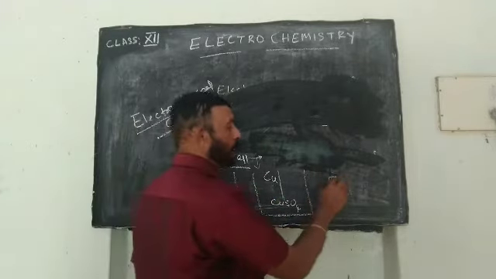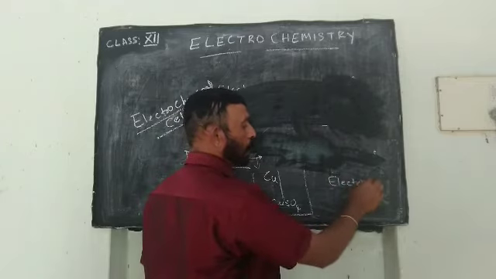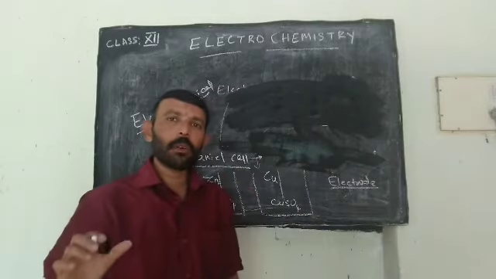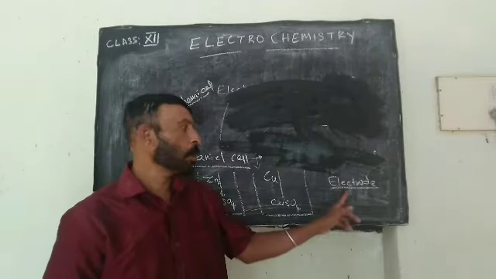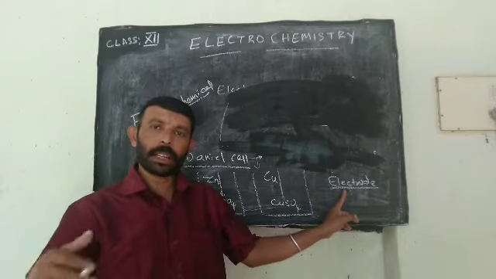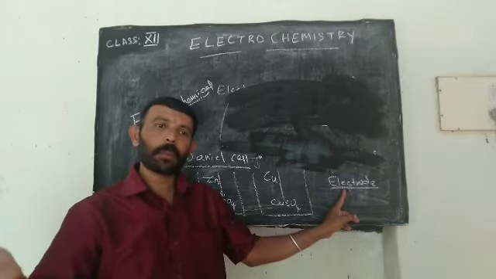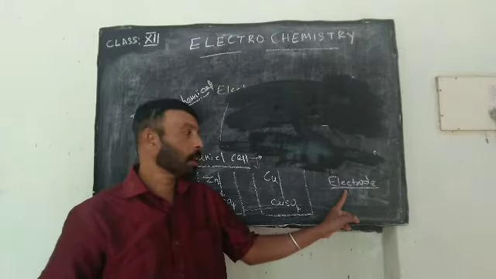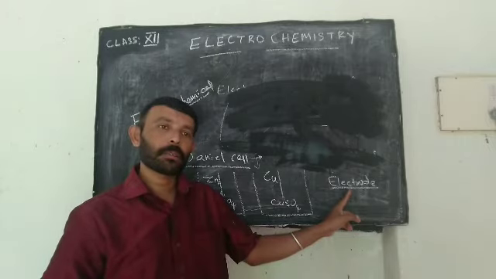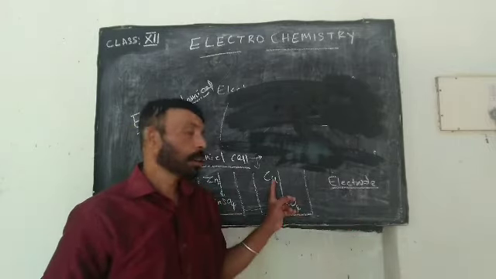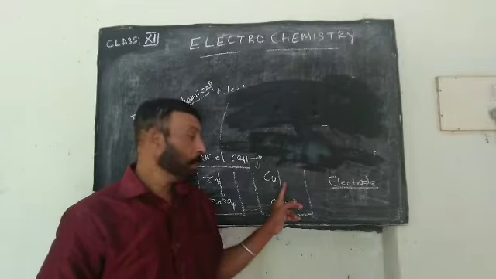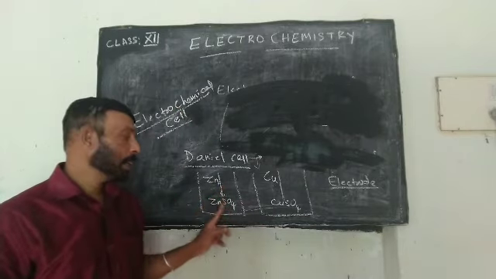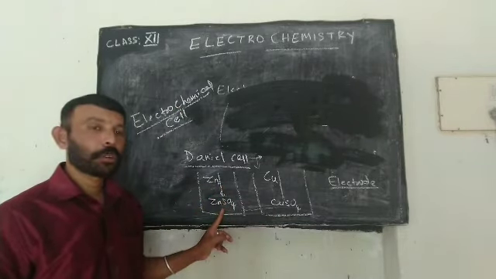So there is a term known as electrode. What is meant by electrode? Electrode means any metal rod which allows the passage of energy can be called as an electrode. Any metal rod, whether it can be copper, aluminum, iron, whatever may be, if it allows the passage of energy, then that metal rod can be called by the name electrode. So, copper electrode dipped in copper sulfate solution, zinc electrode dipped in zinc sulfate solution.